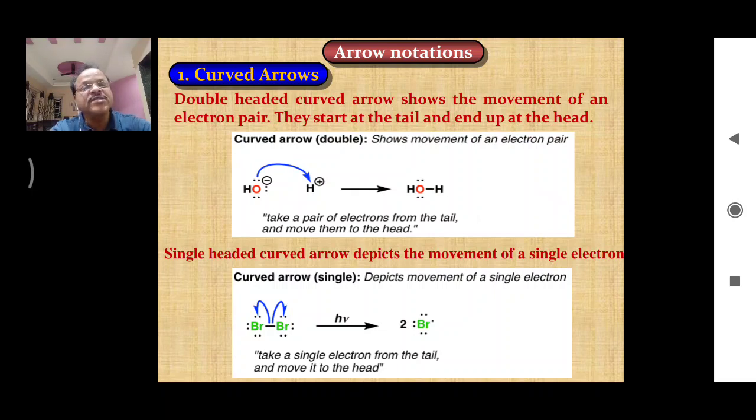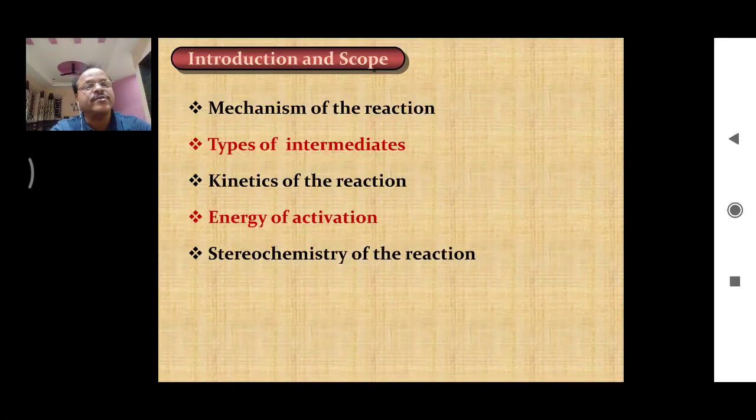Now let's consider this example. Here the lone pair of electrons present on this oxygen is shifted towards this H plus. This is shown by the double-headed arrow, and the significance of this is that both electrons, the pair of electrons, are shifting towards the H plus ion, and here there is formation of this product.